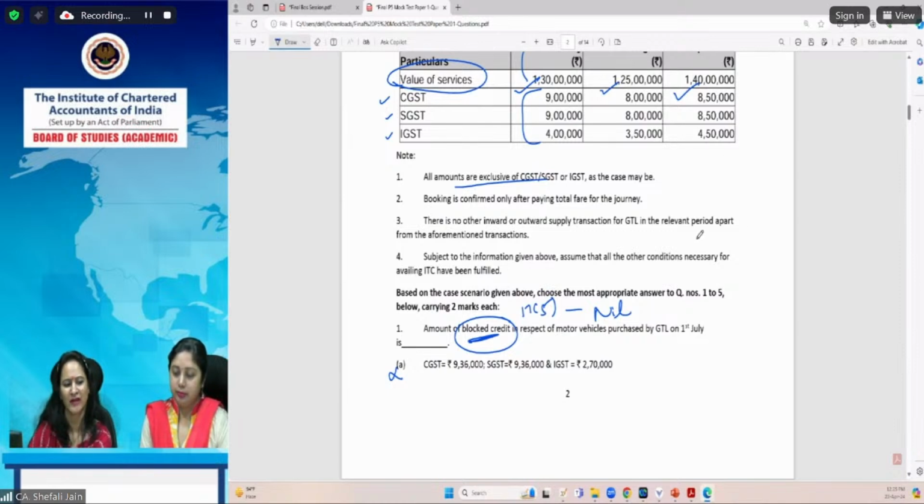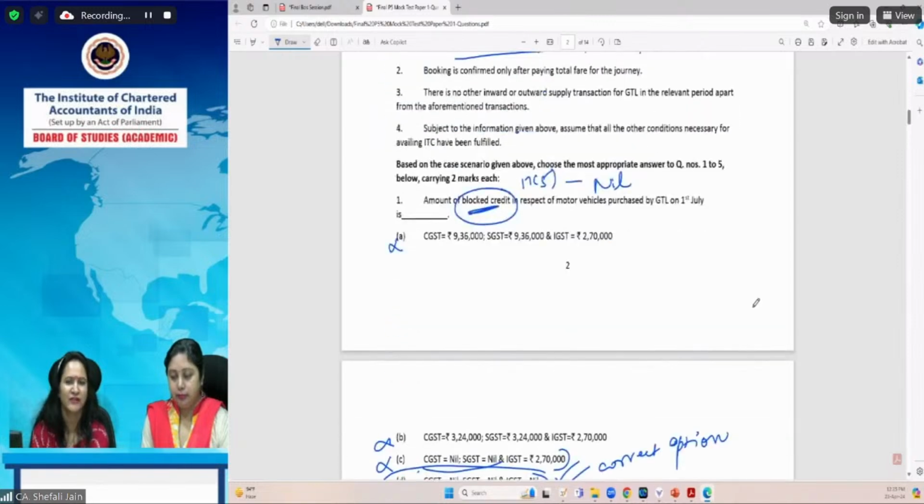At this final level, the fundamental requirement is that conceptual clarity is a prerequisite. Conceptual clarity is of paramount importance. If you know in which cases blocked credit is applicable in motor vehicles, what is the limit for the number of passengers, and what are the exceptions to a particular entry of blocked credit, then no computation is required and you can solve this question in a very short span of time.